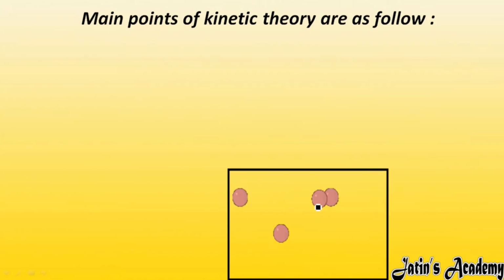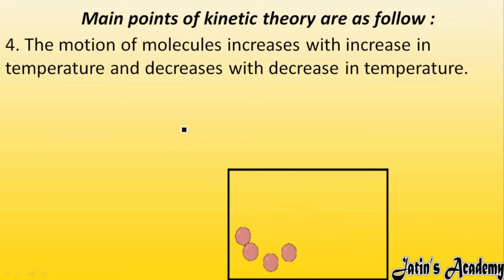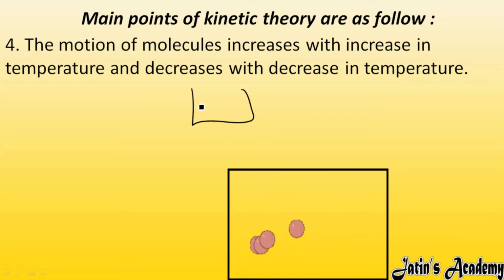Next, the fourth point. The motion of molecules increases with an increase in temperature. As we increase the temperature of any substance, for example water in a beaker, firstly the molecules have their random motion, moving here and there.